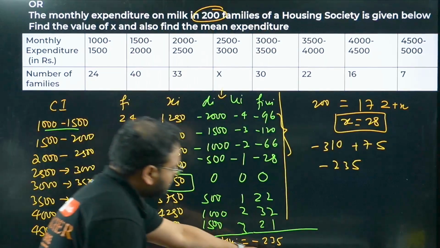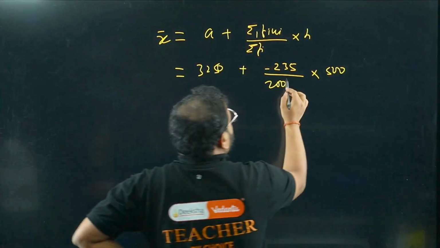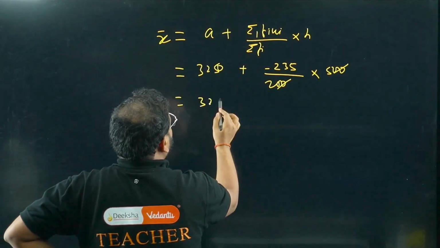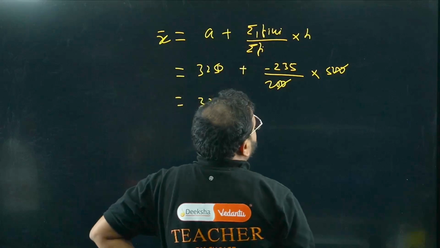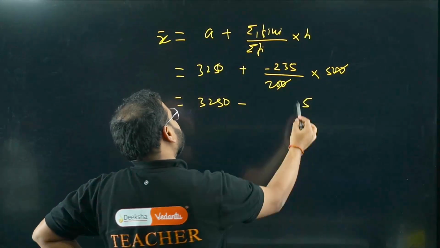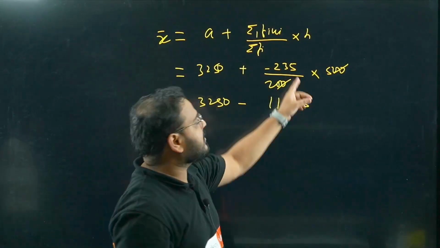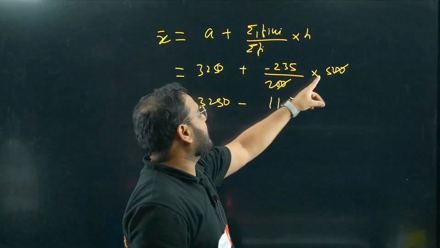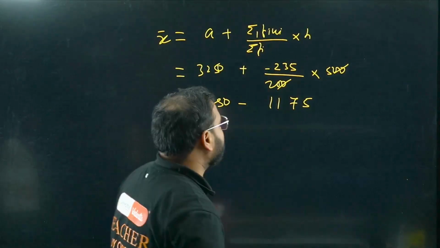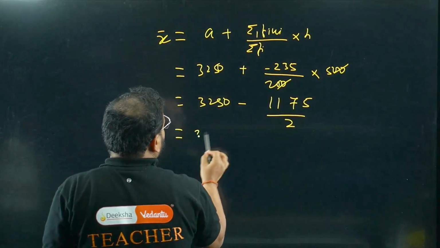Have a look. 200 here, minus 235 over there. I hope this is visible. So cancel this, the 20 is gone there. I can write this as 3250 minus, multiply this. 5 5s are 25, carry is 2. 3 into 5 is 15 plus 2 is 17, carry is 1. 10 plus 1 is 11. So 1175 divided by 2 we have. Simple division we can do that.